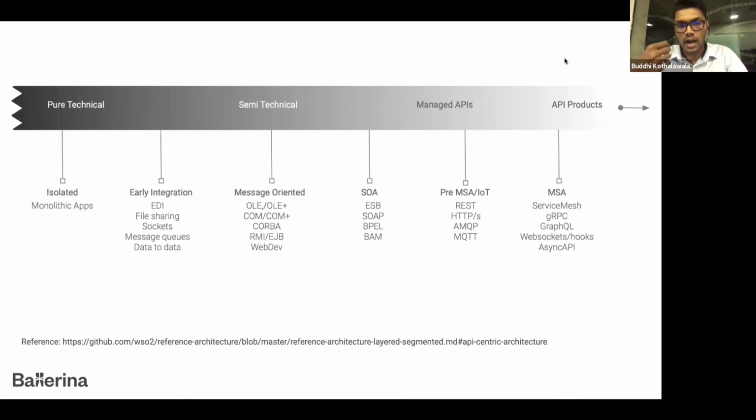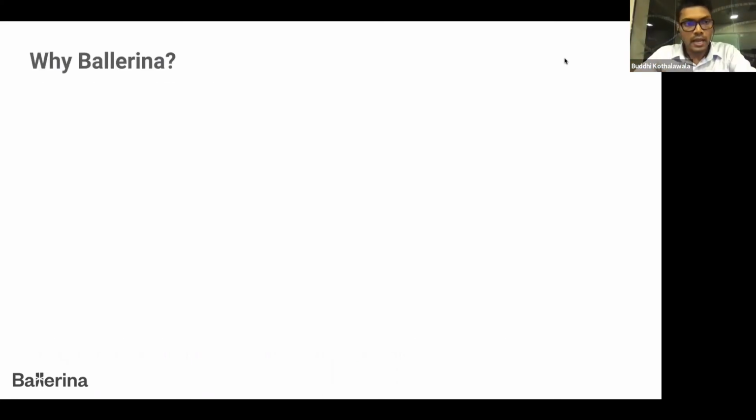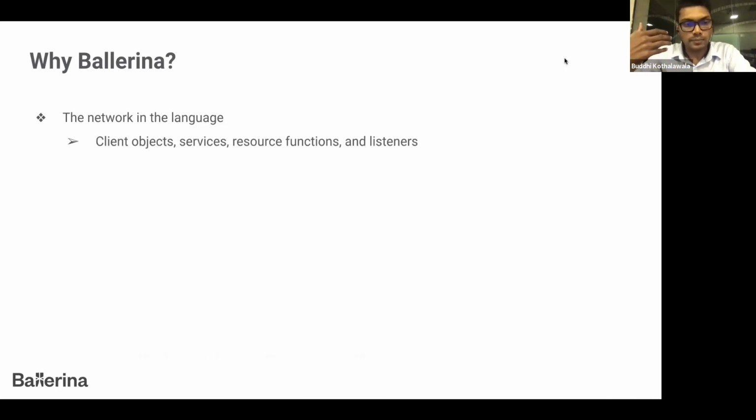From that perspective, you can understand that nowadays software becomes smaller and smaller, and all the pieces of software interact with each other using networks. That is why Ballerina is important in this kind of context, where network concepts are in the language itself. For example, concepts like client objects, services, resource functions, and listeners are not third-party libraries anymore in the Ballerina world.